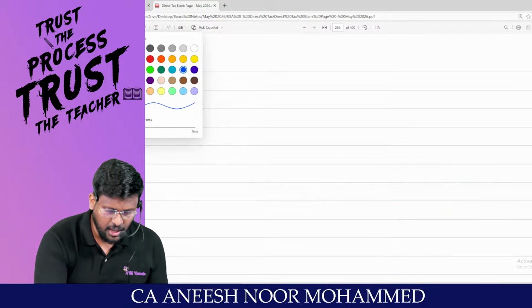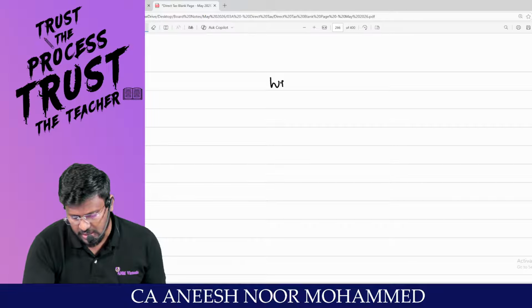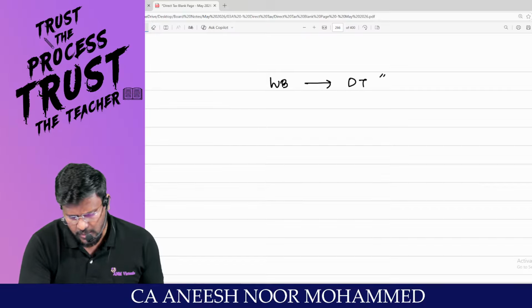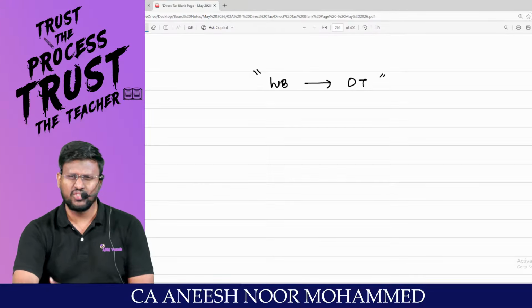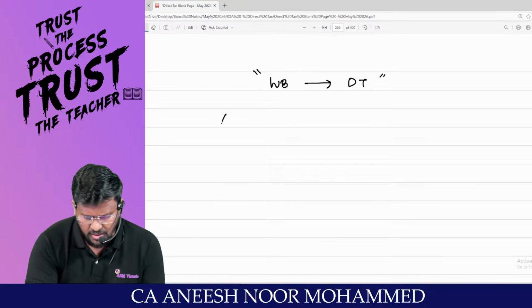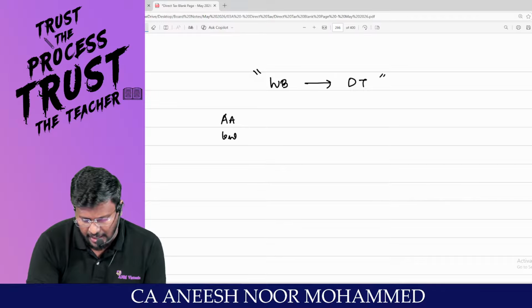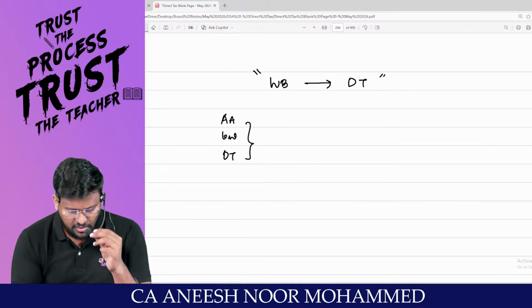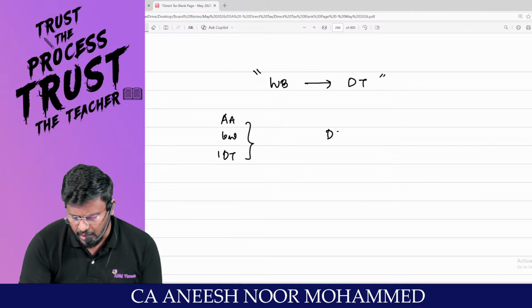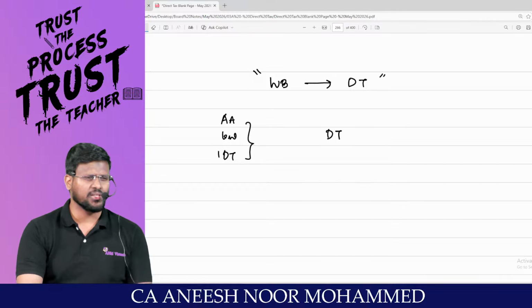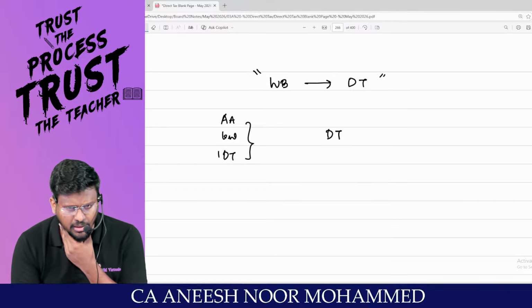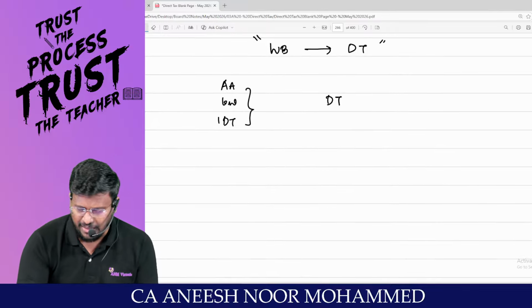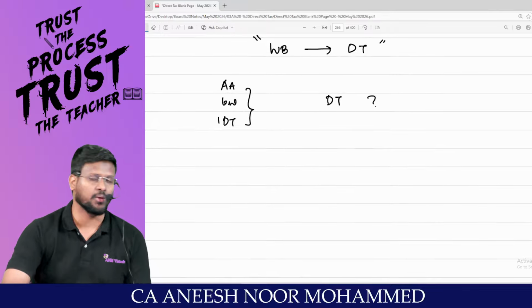So we are going to start the workout batch for CA Inter DT, my dear lovable students. As we all know, this subject, as compared to advanced accounting and law, is a little horror subject. Even though DT is for 50 marks, students are facing a little difficulty to score at least 30 marks in this. How to tackle this is what the discussion is all about.